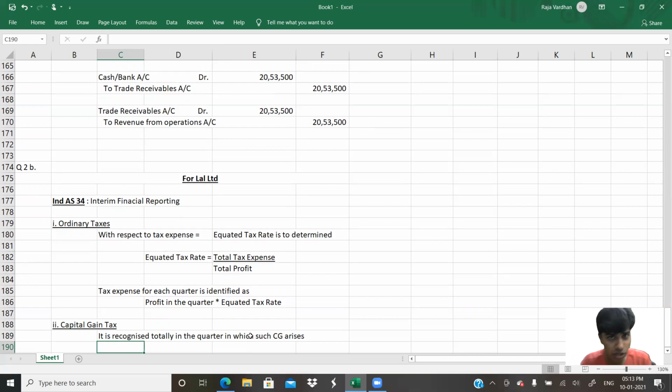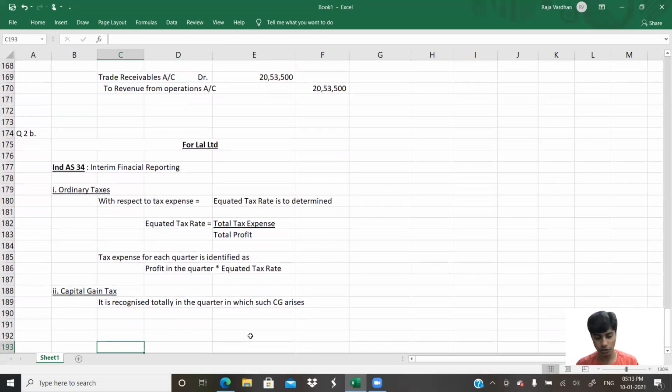See, I need not do this when I'm solving the answer. In fact, you are not required to write this as a part of your solution. I'm doing this for every question to give you a fair understanding of the standard that is required before going into the solution. The reason each question is going for an hour is that I'm not just giving you the answer. Firstly, I'm giving you the answer, which takes time. Secondly, I'm telling you the logic behind it, why it is so, and the paragraphs of the Ind-AS which are applicable to this particular question.